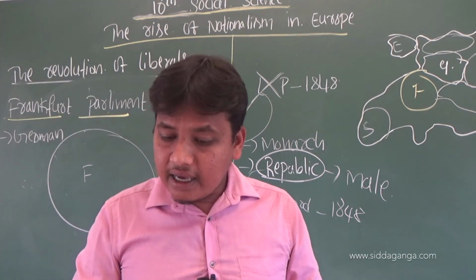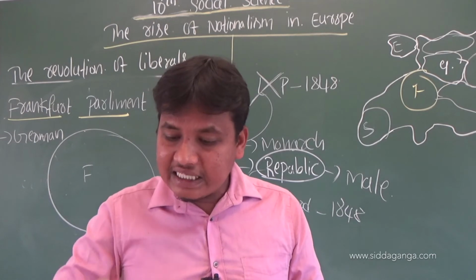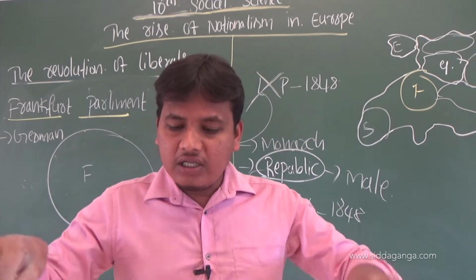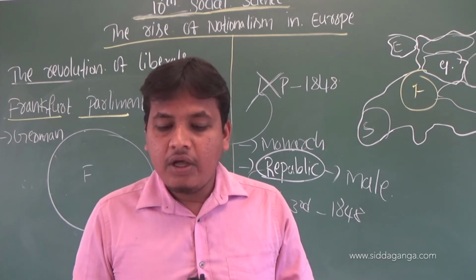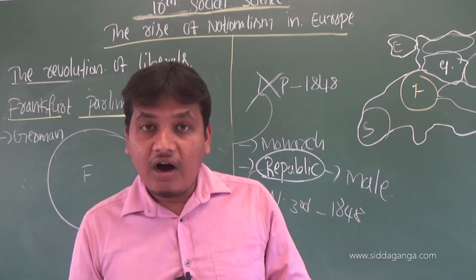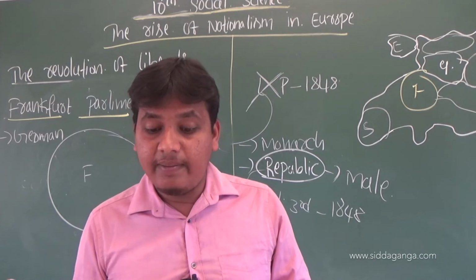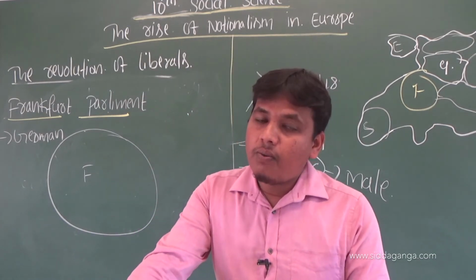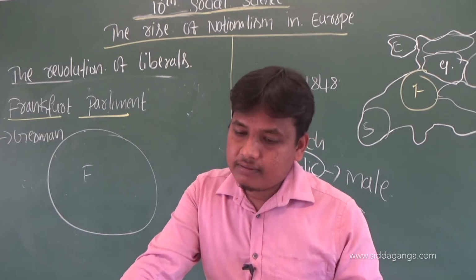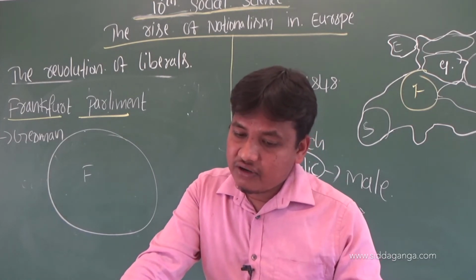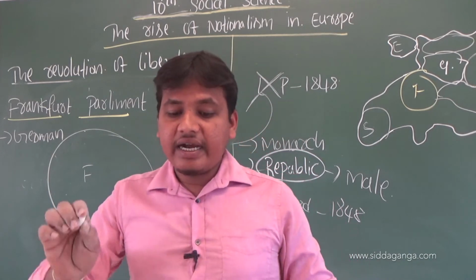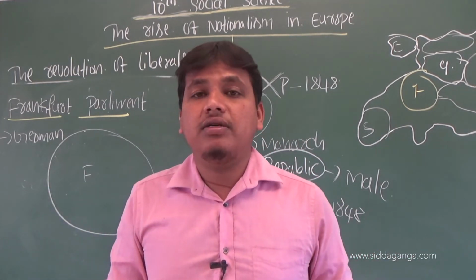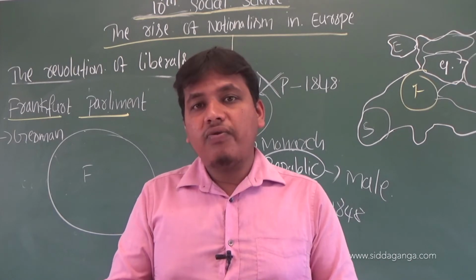Why did they gather together in the city of Frankfurt? They decided to vote for an all German National Assembly. They wanted Germany to become free.